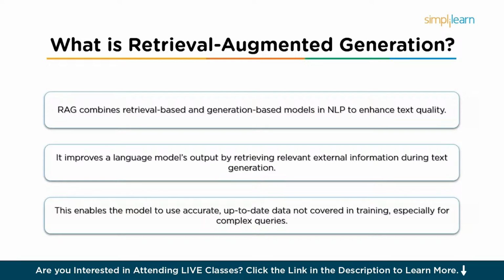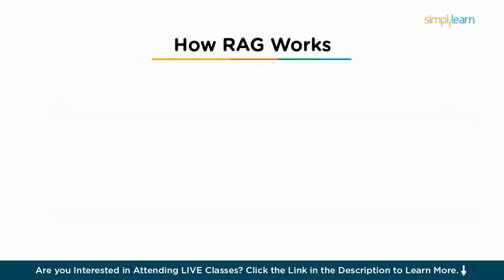The core idea behind RAG is to enhance the language model's output by retrieving relevant external information from a knowledge base or a database during the text generation process. This allows the model to incorporate more accurate and up-to-date information that it might not have learned during training, particularly when dealing with specialized or complex queries. So this is basically how RAG works. RAG is composed of two main components, which are retrieval and generation.